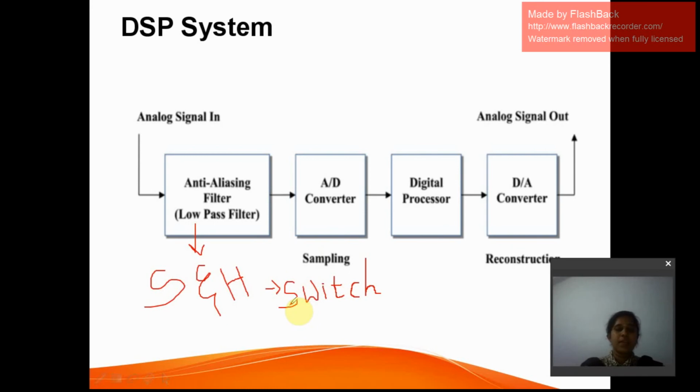It samples the incoming analog signals and holds the samples up to a certain instance of time, and again it releases, sampling and holding. And as I said, the output of sample and hold circuit will be a discrete signal. What does the discrete signal mean? It is discretized in time.